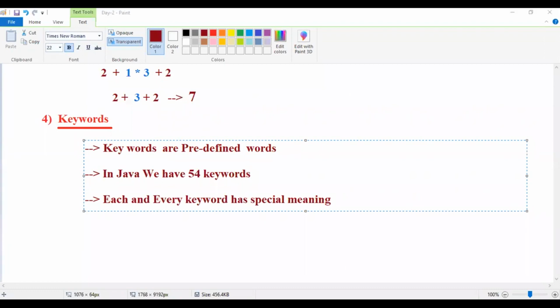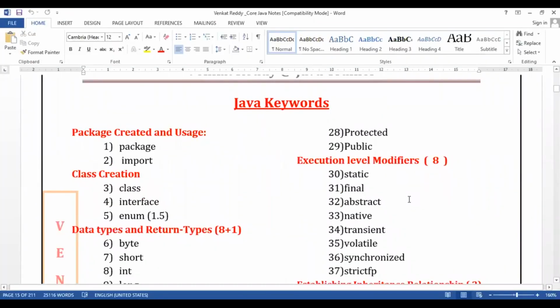Sir, what are the 54 keywords? Do I need to remember all the keywords? You need not remember all the keywords, guys, but have a look at it. Just have a look, that's it. Do I need to mug up? You are not here to mug up the things, guys. You are here to learn the subject.